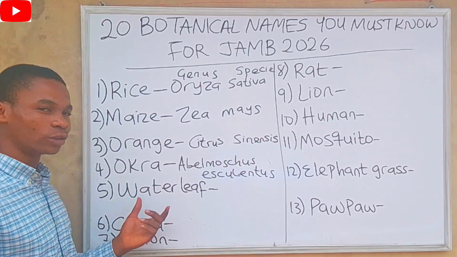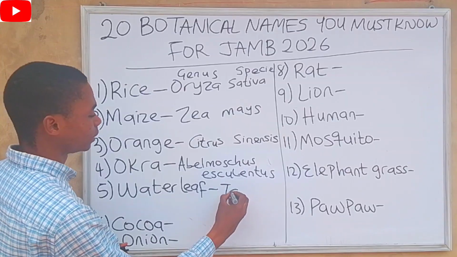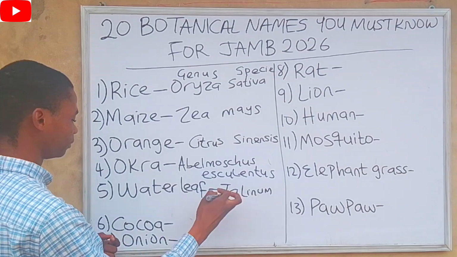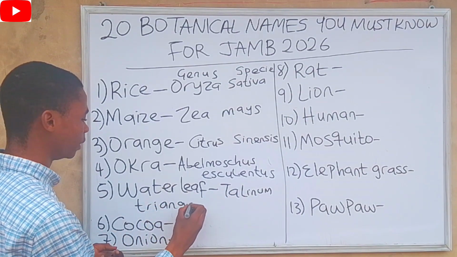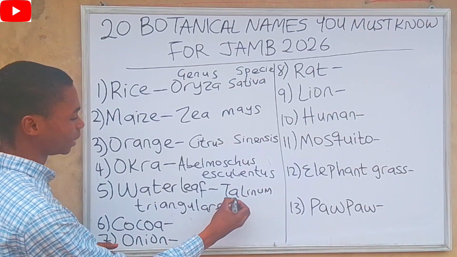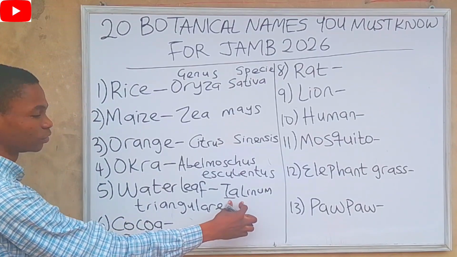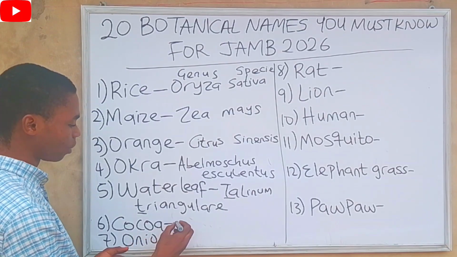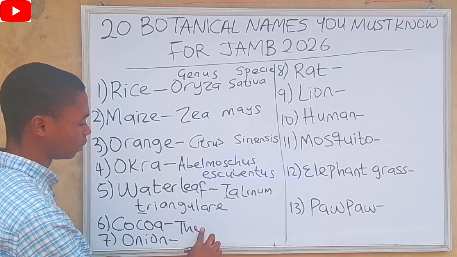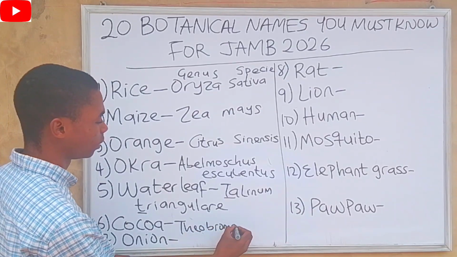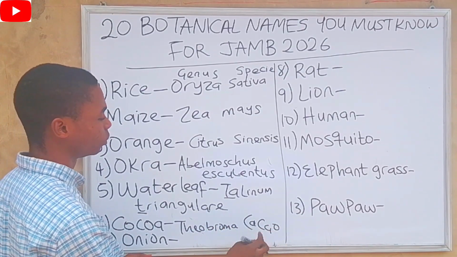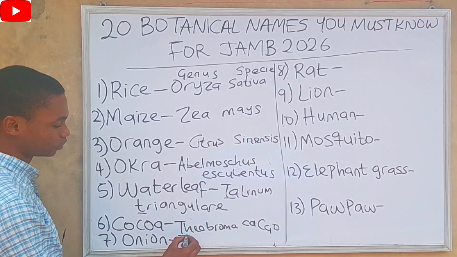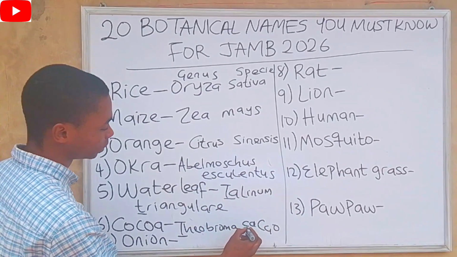For water leaf, the botanical name of water leaf is Talinum triangulare. You can identify the genus, it starts with a capital letter, and the species is triangulare. For cocoa, it is called Theobroma cacao. The genus starts with a capital letter, while the species starts with a small letter.